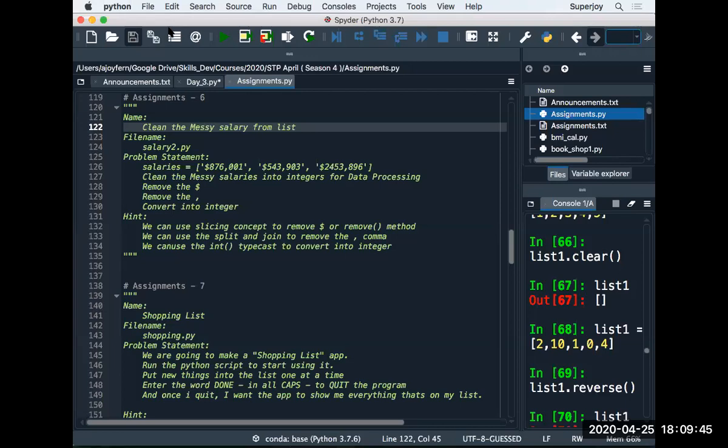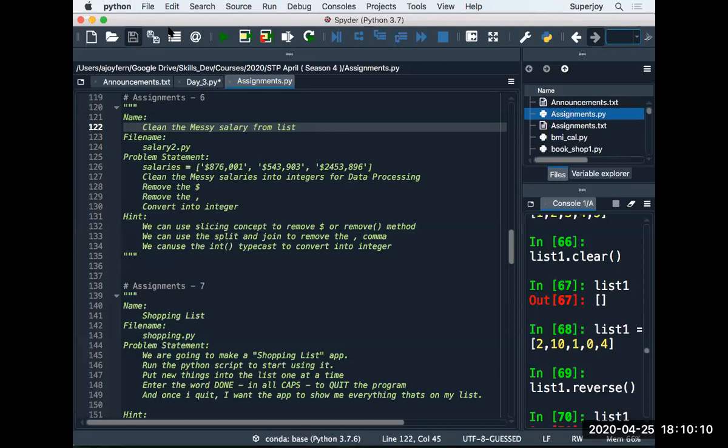So today's assignment, you need to make a file by the name of salary2.py. And what I have done is, I have created, on line number 126, I'll take all the doubts once I explain the assignments.